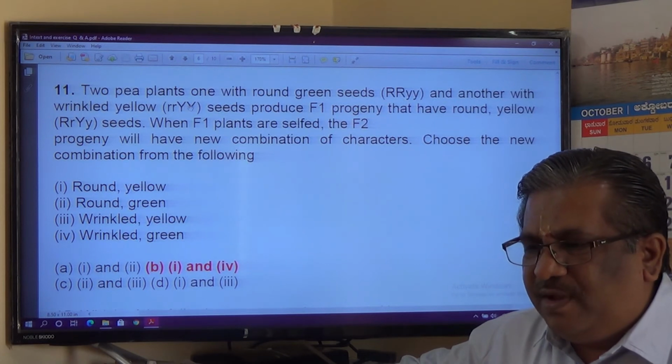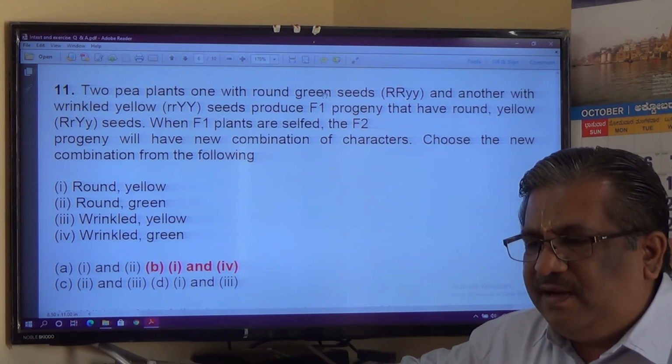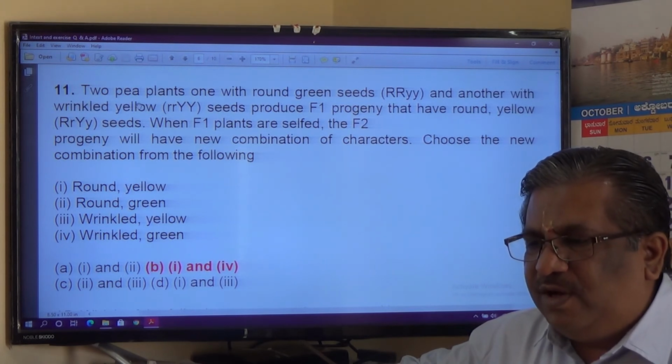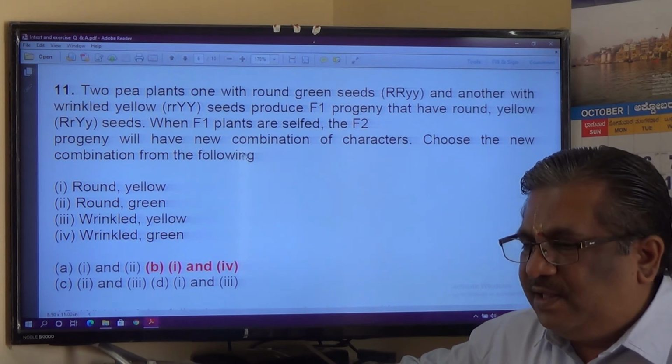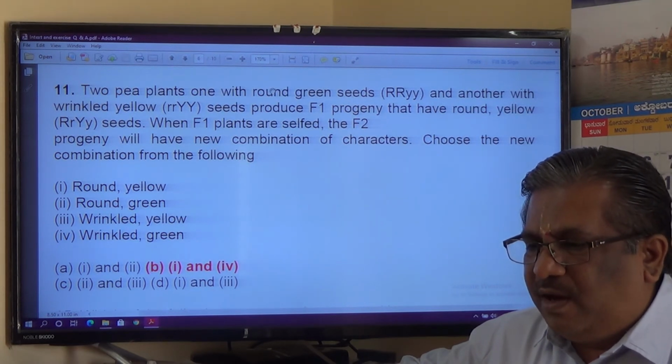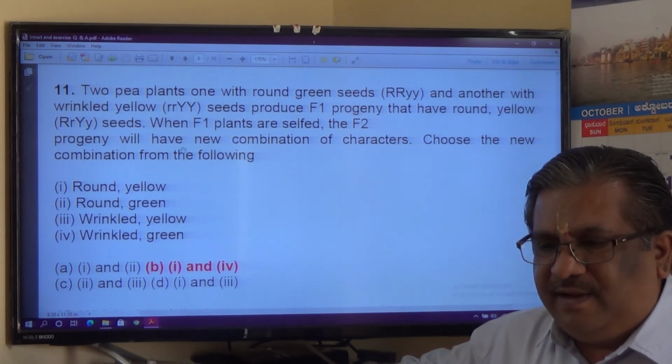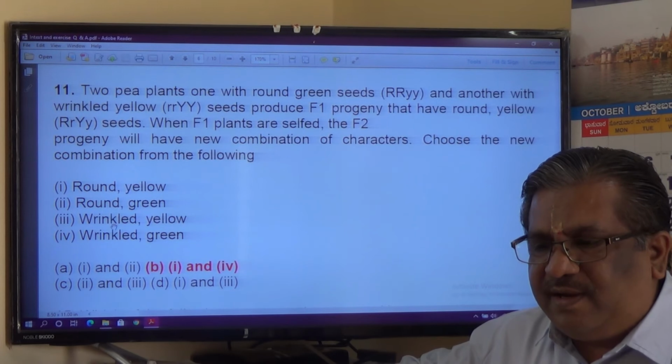Round green is crossed with wrinkled yellow. So in F2 progeny, the new combination will be round yellow, wrinkled green.